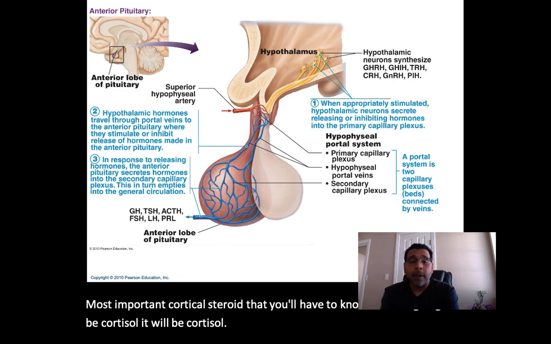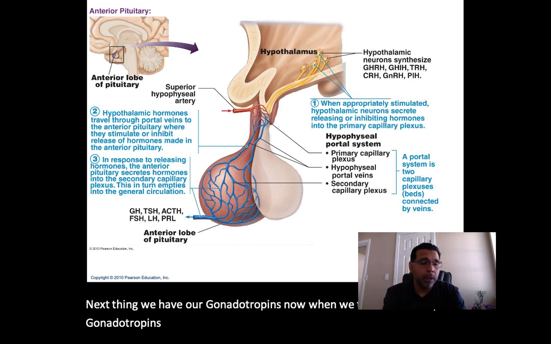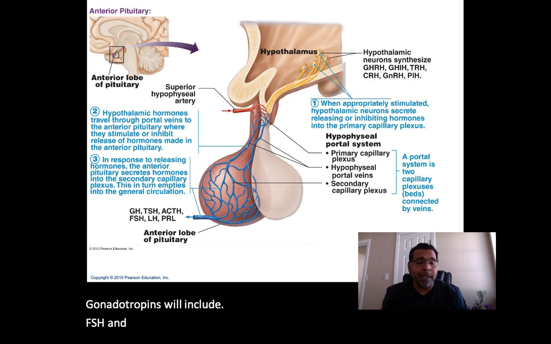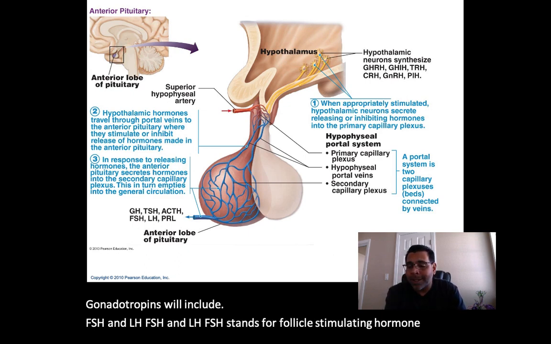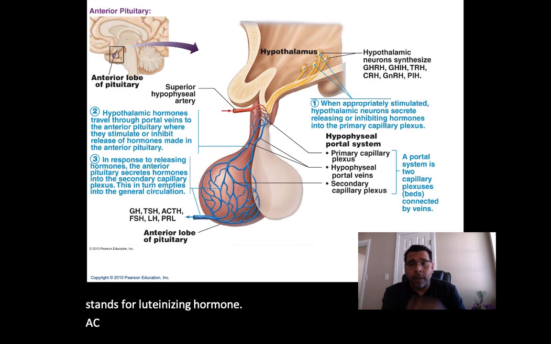Next then we have our gonadotropins. When we talk gonadotropins, we include FSH and LH. FSH stands for follicle stimulating hormone. LH stands for luteinizing hormone. Now, ACTH, we saw, is under the control of CRH.